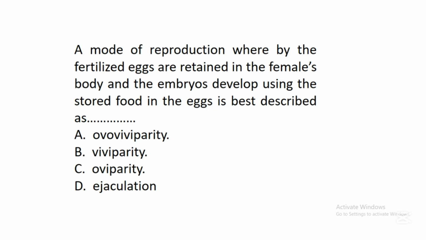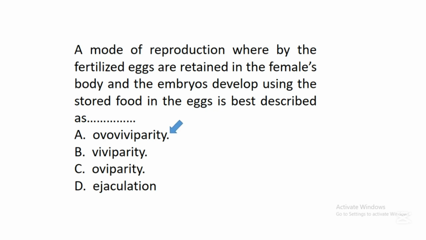The first question we have here says, a mode of reproduction whereby the fertilized eggs are retained in the female's body and the embryos develop using the stored food in the eggs is best described as dash. A. Ovoviviparity, B. Viviparity, C. Oviparity, D. Ejaculation. In this question, the correct answer is A.